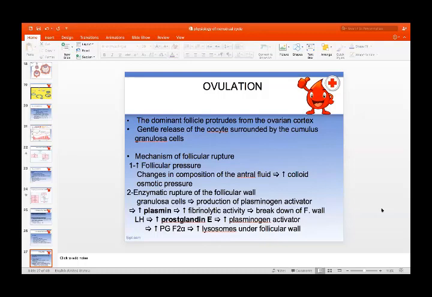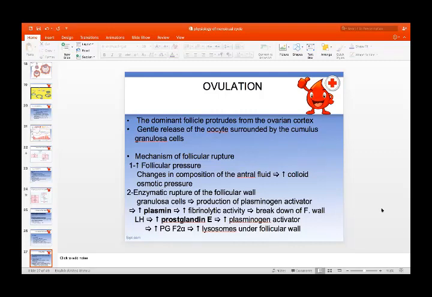What is the mechanism of follicular rupture? How does the follicle rupture? Number one, increased follicular pressure. Number two, there is enzymatic rupture of the follicular wall. There is an increase in enzyme level which causes rupture in the follicular wall. Changes in the composition of the antral fluid, increased colloidal osmotic pressure, and this increased pressure will lead to the rupture of the follicle. While granulosa cells produce a plasminogen activator, which increases the plasmin. Plasmin increases the fibrinolytic activity, which leads to the breakdown of the follicular wall.